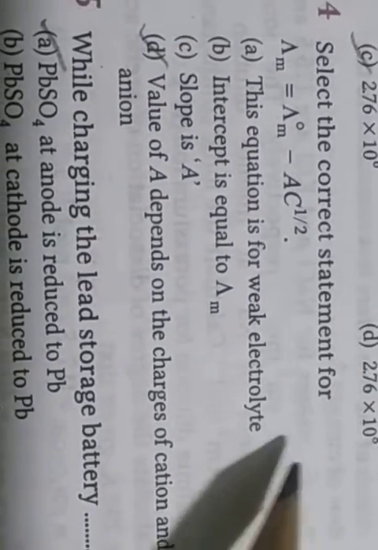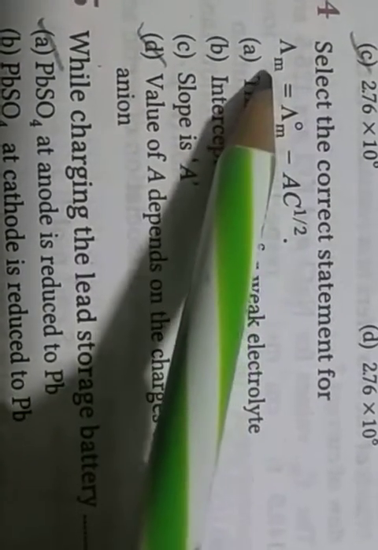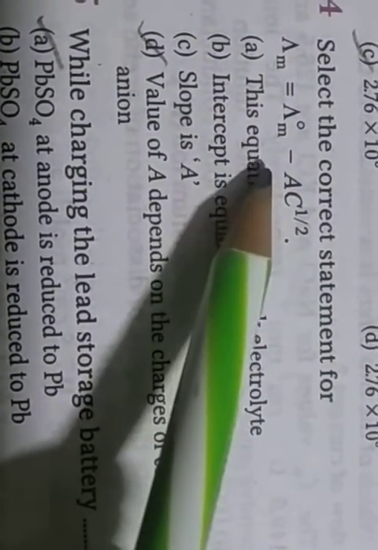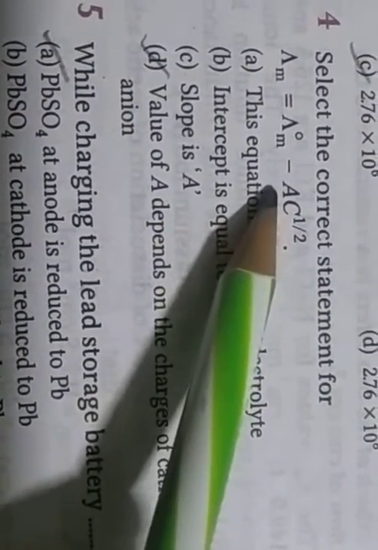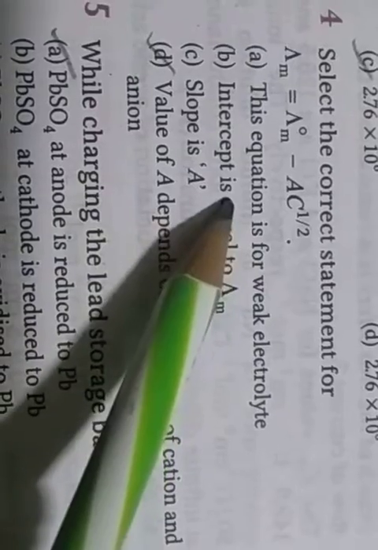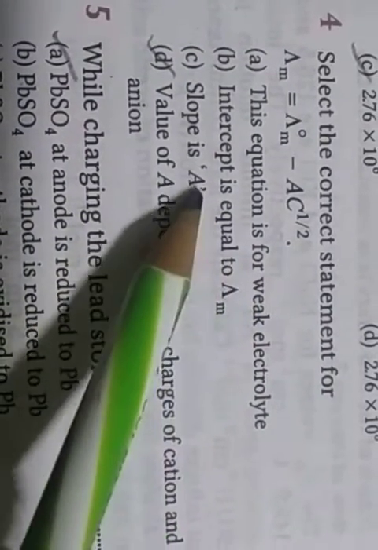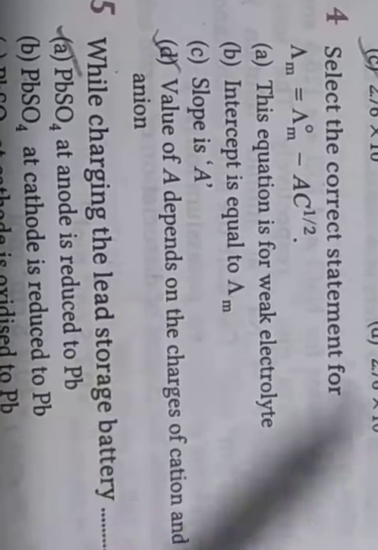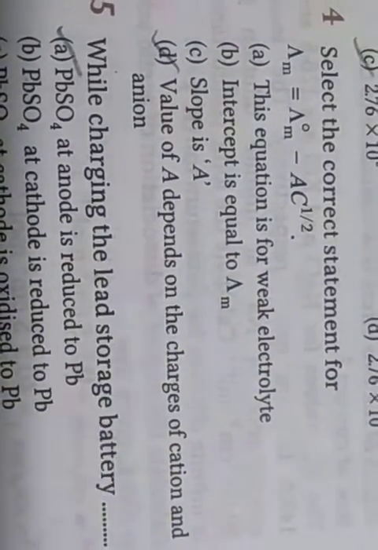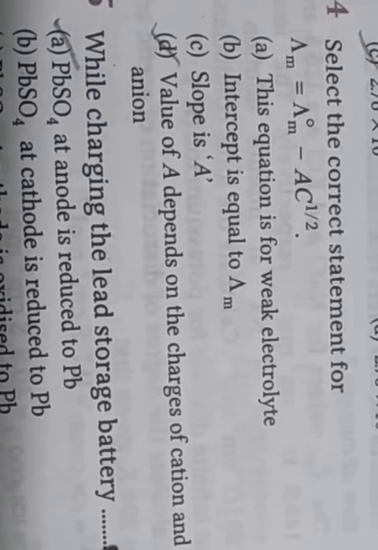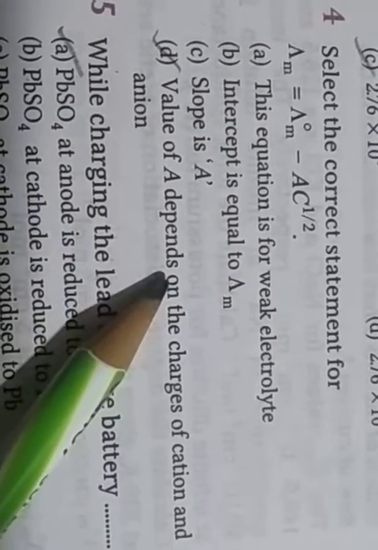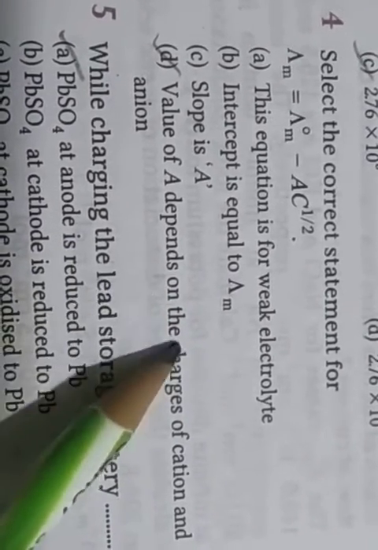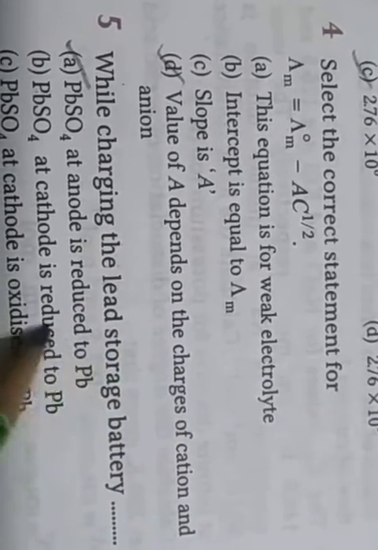Next, select the correct statement for the molar conductivity equation: limiting molar conductivity minus A times the square root of C, where A is the cross-section area and C is the concentration. First, this equation is for a weak electrolyte. Second, the intercept is equal to the molar conductivity. Third, the slope is A. Fourth, D: the value of A depends on the charges of the cation and anion. So option D is correct.